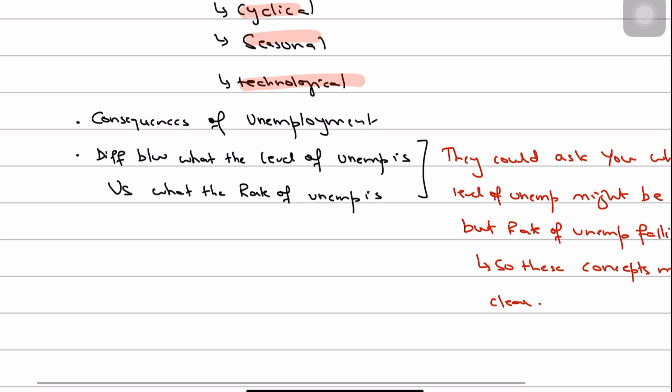Consequences of unemployment are also important. Analysis MCQs could ask you regarding the consequences of unemployment, and they could give you a scenario saying some sort of unemployment is occurring in an economy, and then ask what impact that will have, let's say, on price level or GDP or growth or inflation, on your export sector, on your exchange rate, stuff like that.